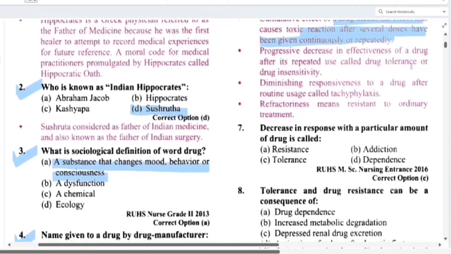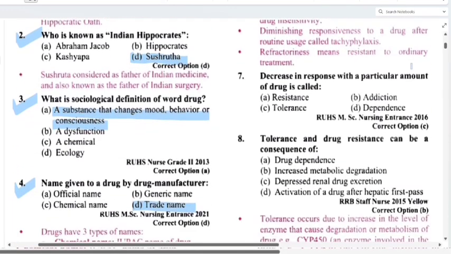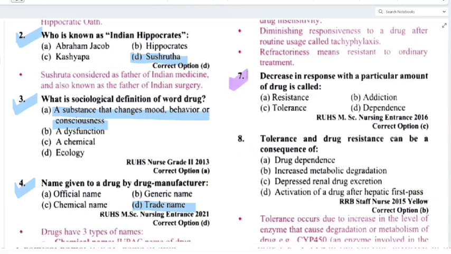Now, a decrease in response with a particular amount of drug, what is it called? That is tolerance. So option A, resistance, addiction, tolerance and dependence. So here option C will be the correct answer.